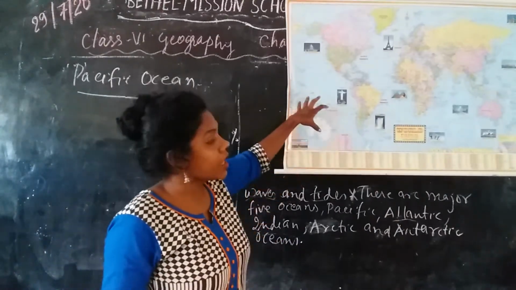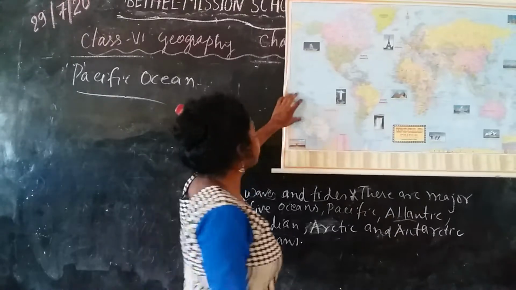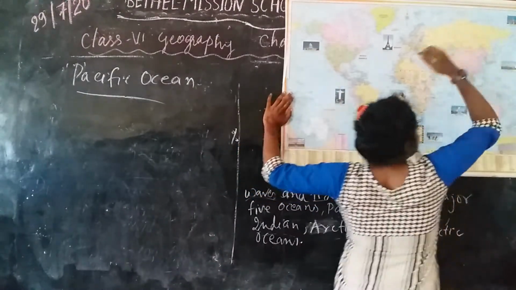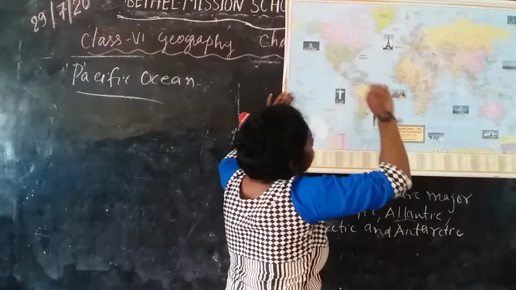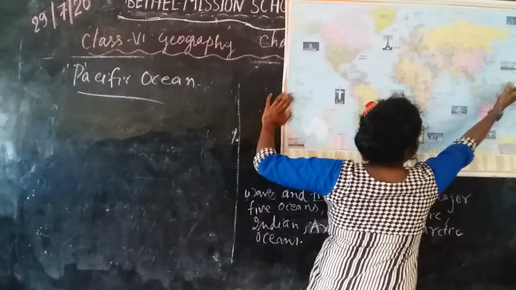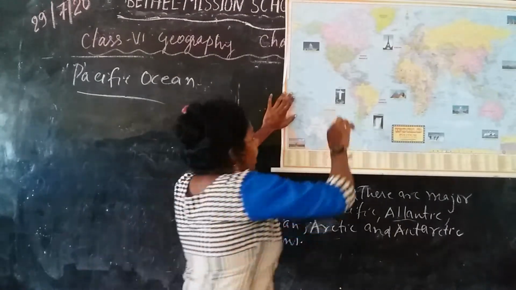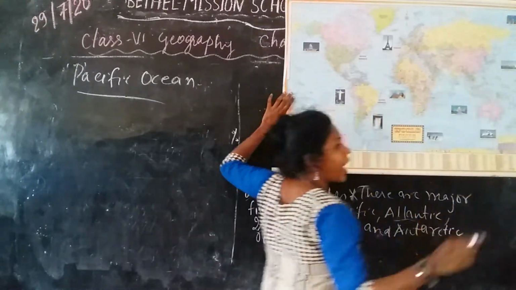You can see the map here. Here is the Northern Pacific. You can see this side also is Pacific Ocean, and this side is also Pacific Ocean, but it is shown on a flat surface.